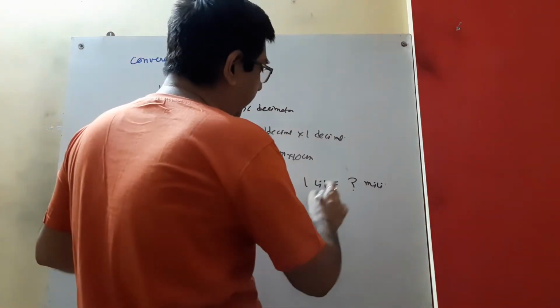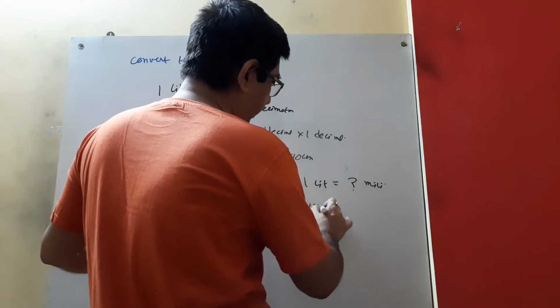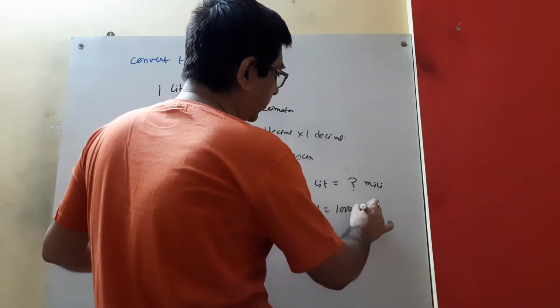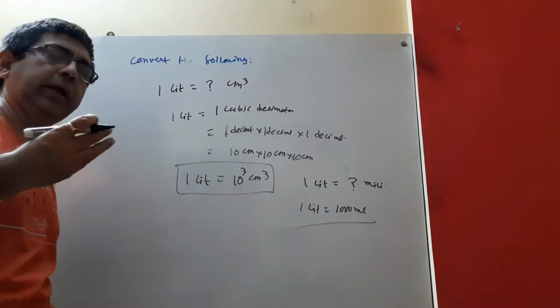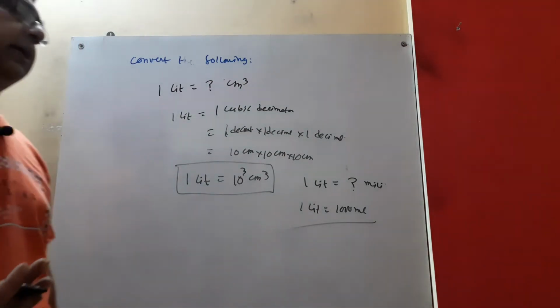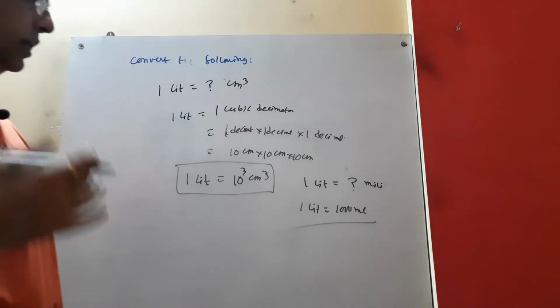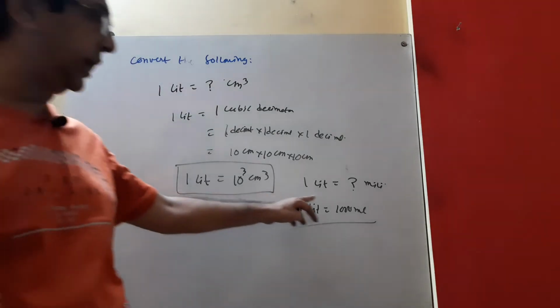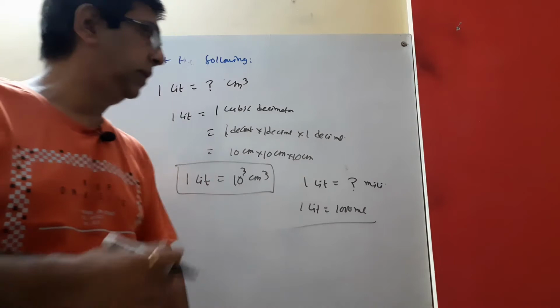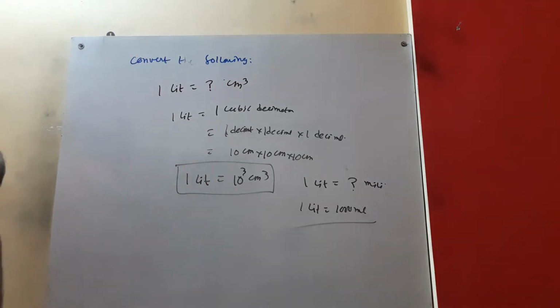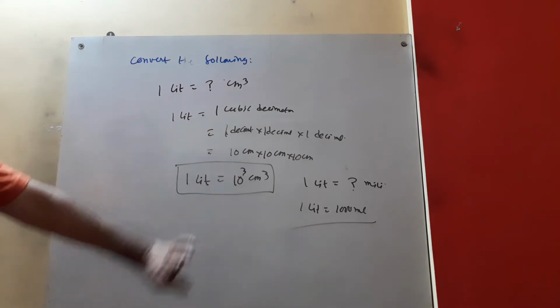The liter to milliliter relation, that is 1 liter equal to 1000 milliliter. This thing we have to know. Kilo, hecto, deca, liter, deci, centi, milli: kiloliter, hectoliter, decaliter. So 1 liter equal to 1000 milliliter. Right? So this is the relation between liter and milliliter. This is the relation between liter and centimeter cube.